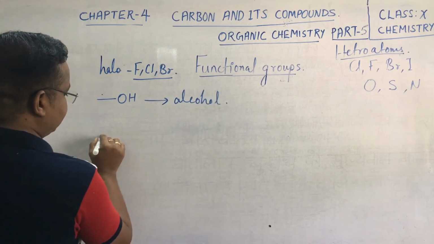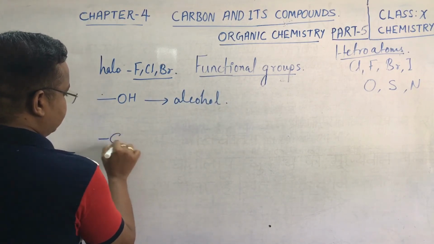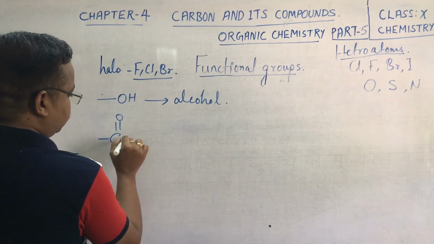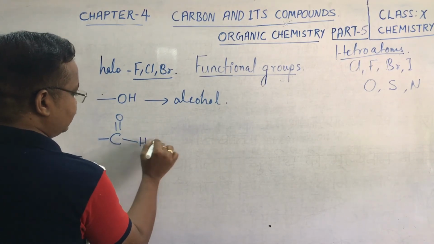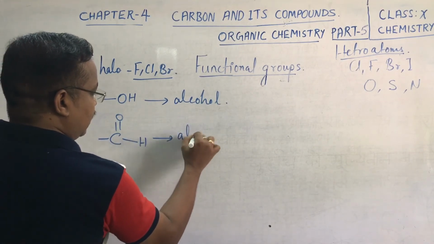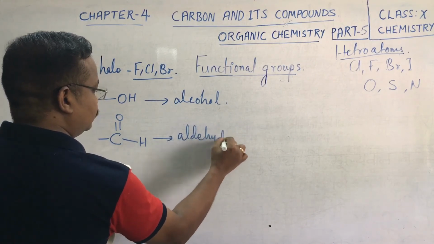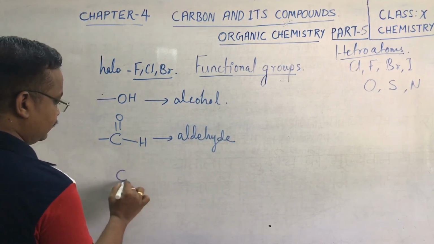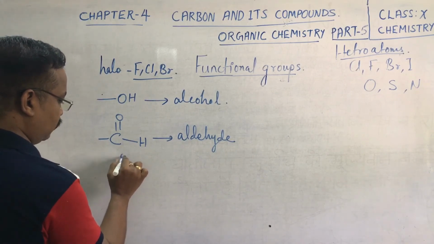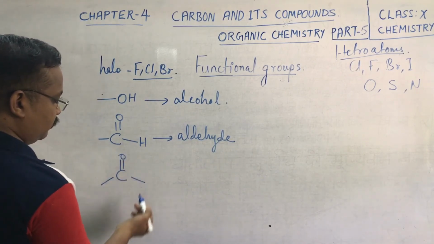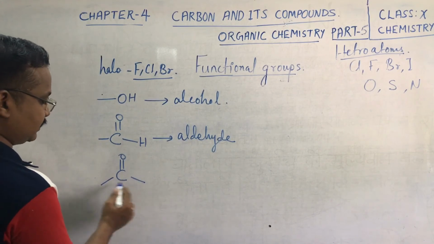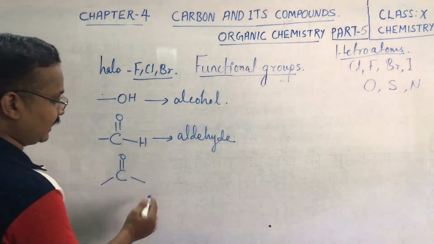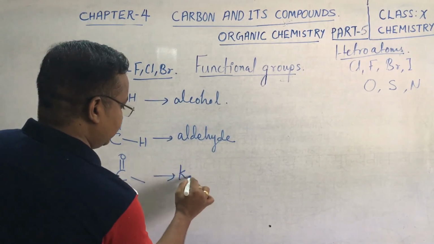And if there is a C double bond O, single bond H, this is our aldehyde. And if there is a C double bond O with carbons directly attached on both sides, they are called ketones.